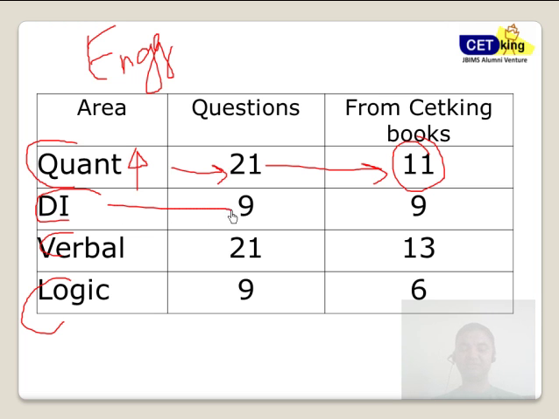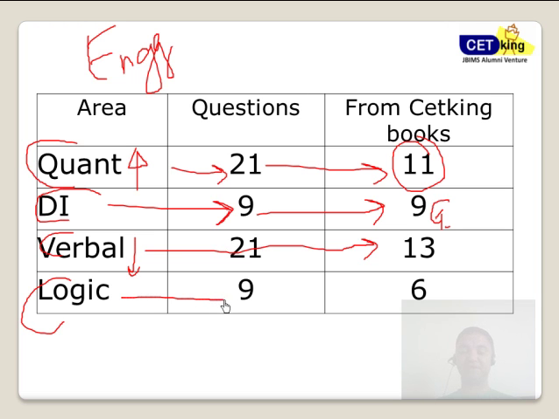DI 9 questions: easy but a little bit calculation intensive. Lot of questions were based on the DI without pen workshop. 9 out of 9 questions were from Cetking books, especially the advanced books, which is the green book you've got. Fine. Verbal 21 questions, and out of 21 around 13 were from Cetking books. Again easier than last year's verbal section. And the logic section almost the same as last year. 9 questions, out of them 6 based on Cetking books. Out of 9 questions, 2 sets were easy and 1 set was a little bit more difficult to do. This kind of a view.